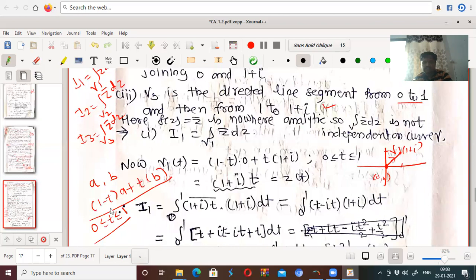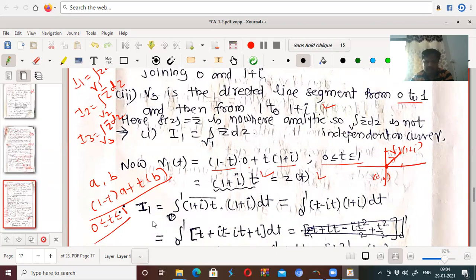This is the equation of the line which joins A and B, right? So gamma 1 at t is equal to (1 minus t) into 0, because 0 is the first point, plus t into the second point, which is 1 plus i, for t belonging to 0 to 1. Now this is 0, we get (1 plus i) into t. This is our z(t), or we call it z1(t), whatever it may be. The curve gamma 1(t) is (1 plus i)t.